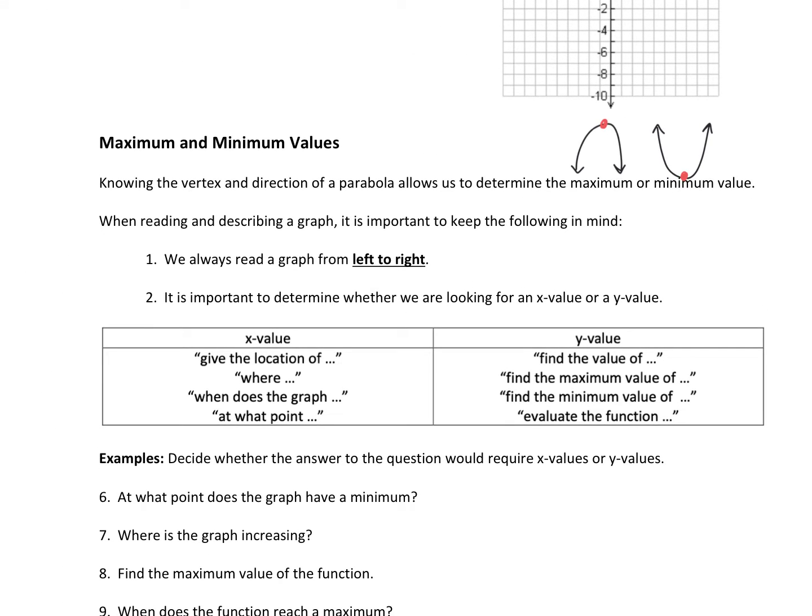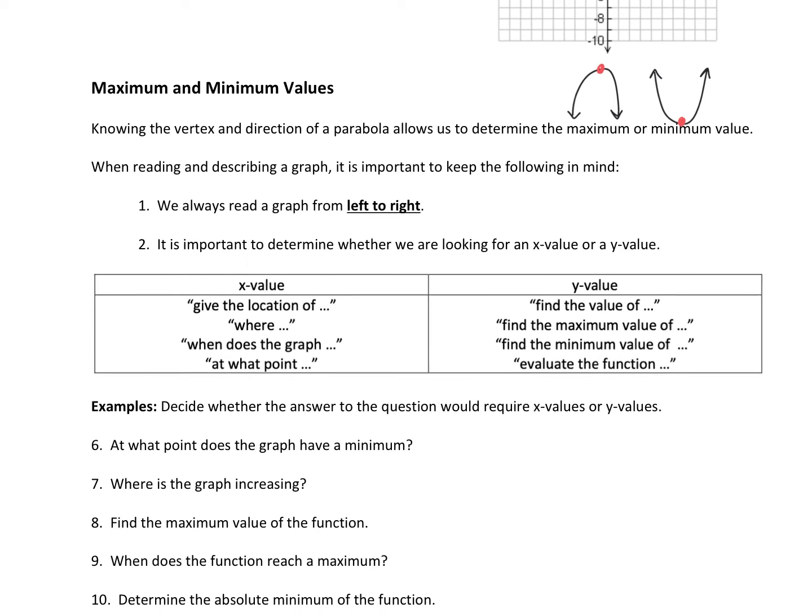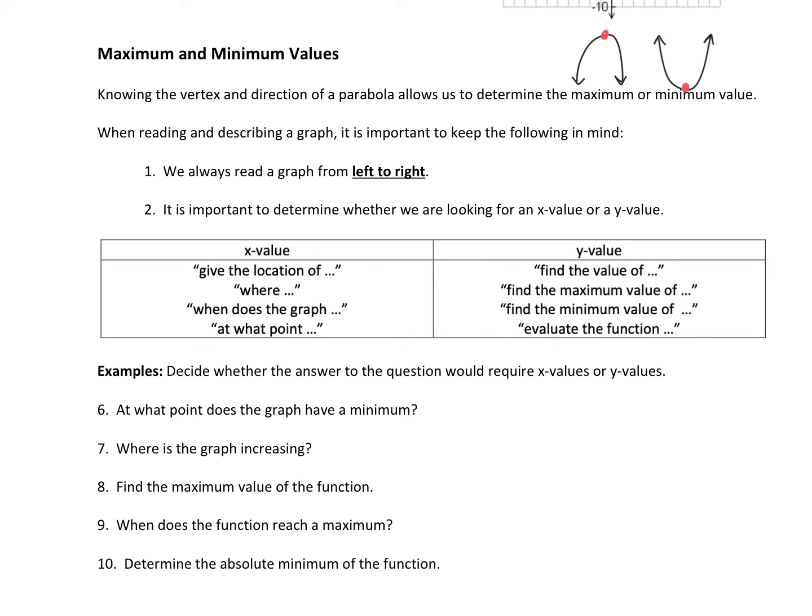So when reading and describing a graph, it's important to keep the following in mind. You always have to read left to right, just like you read a book. And it's important to determine whether we're looking for an x value or a y value. So if you look here, there's a little table that's helpful. This is kind of just about vocabulary and knowing what words we're looking at.